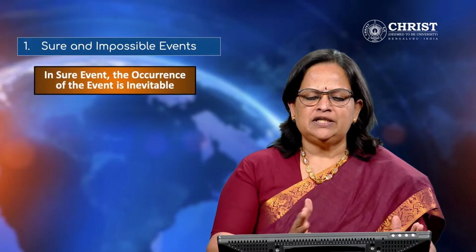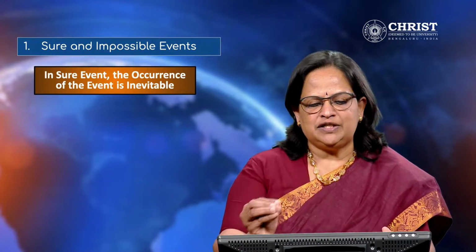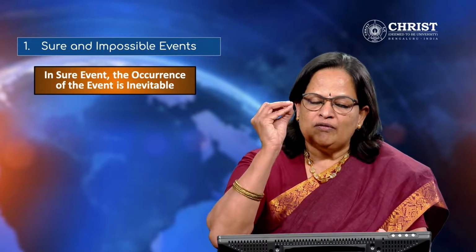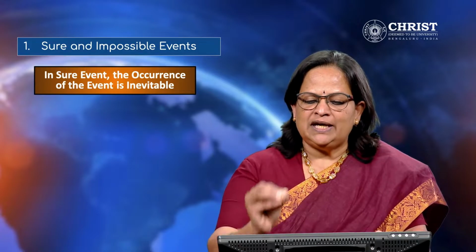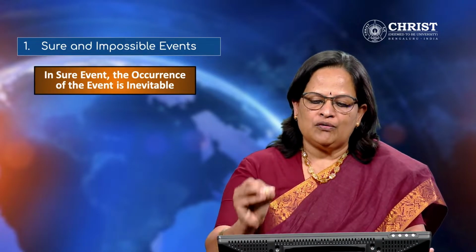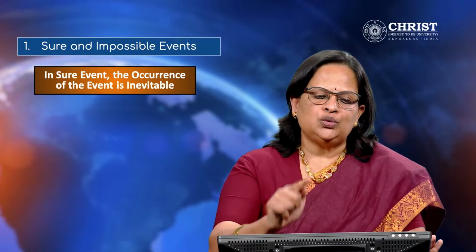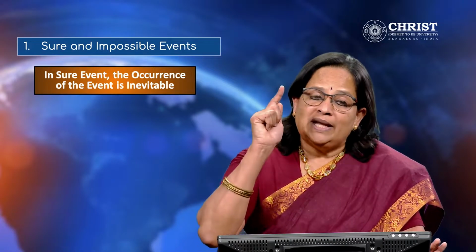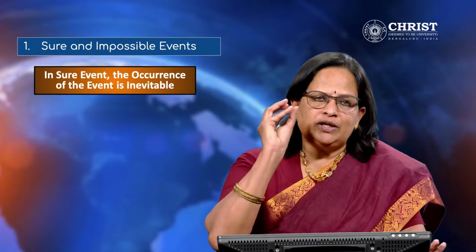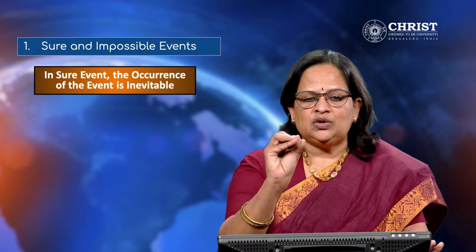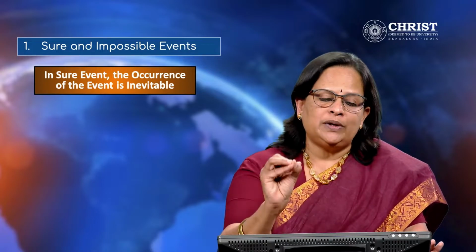So first one is sure and impossible events. In a sure event, the occurrence of the event is inevitable. That meaning when a random experiment is performed or when a dice is tossed, we get 1, 2, 3, 4 or 5 or 6 as the outcome. It can be anything. So that is the sure. We know that outcome. When you're tossing a coin, you know that the outcome can be either head or a tail. So the outcome is certain, then it is called a sure event.